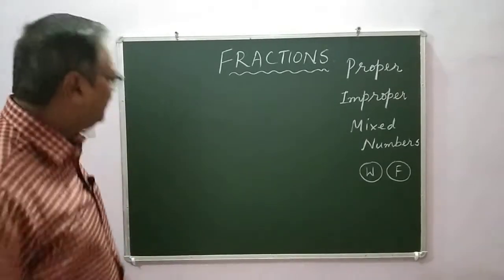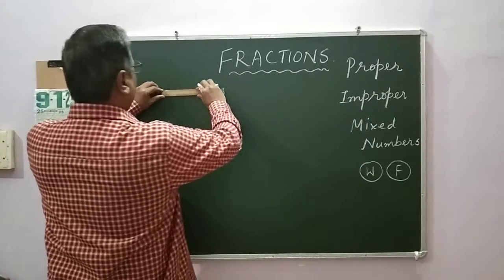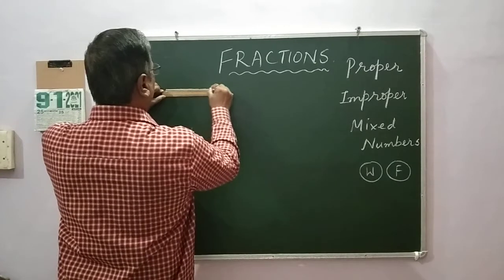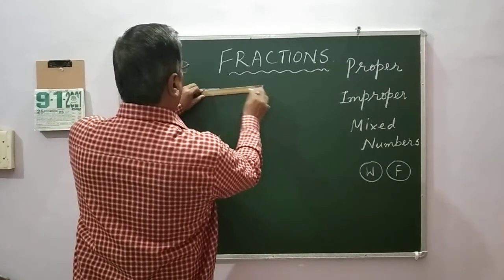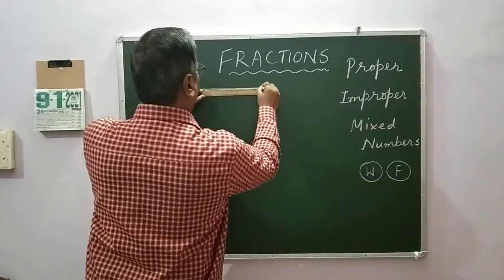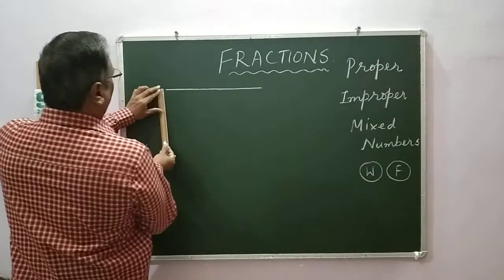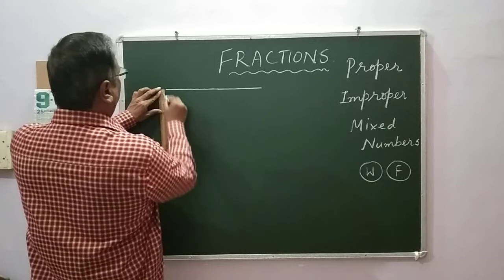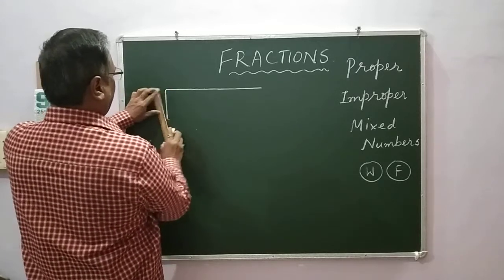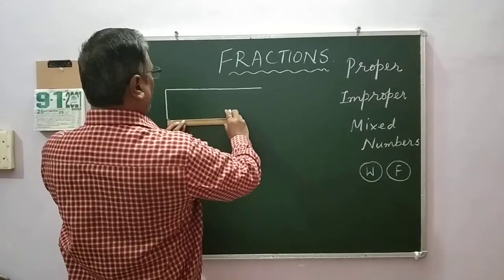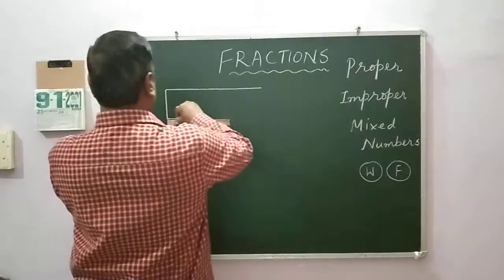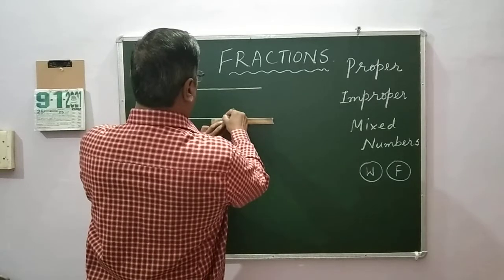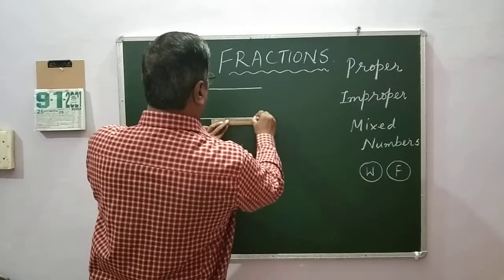So, first let me take a rectangular strip, okay? Now let me draw a rectangle. Fine. But I should draw with the proper size, okay? So, let me take the measurement properly. Because fractions are equal, they all should be of equal parts.